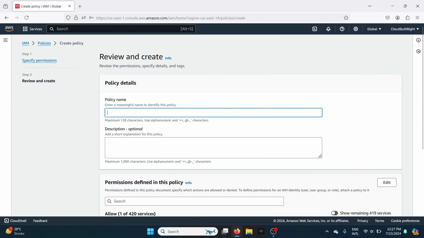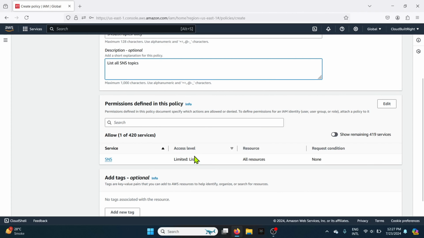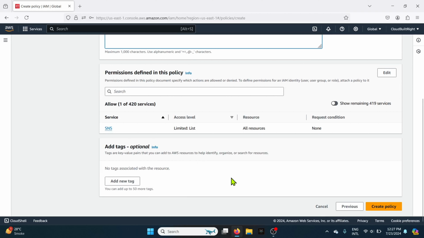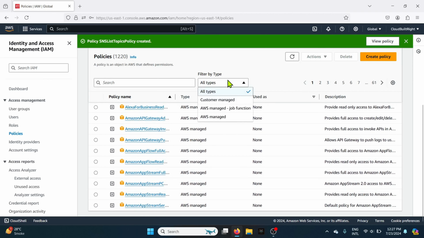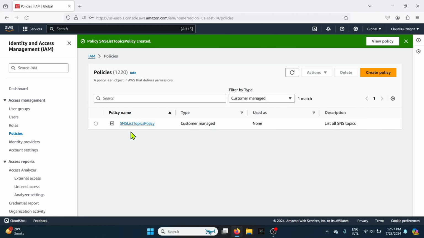Review the policy, give it a name and description, then create the policy. This custom policy can be attached to any user, group, or role.